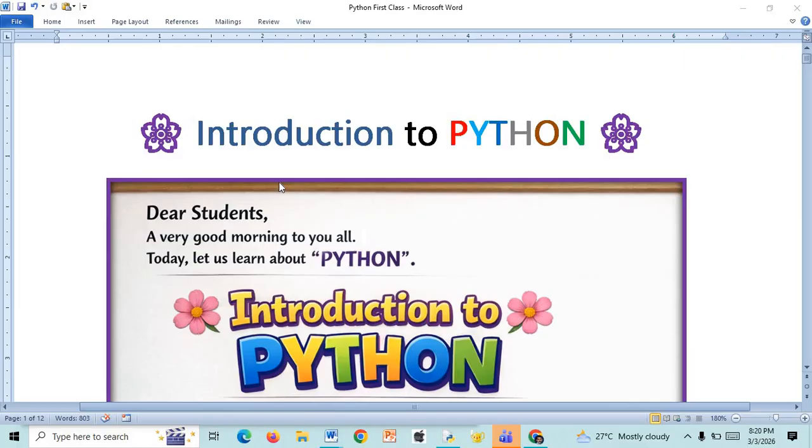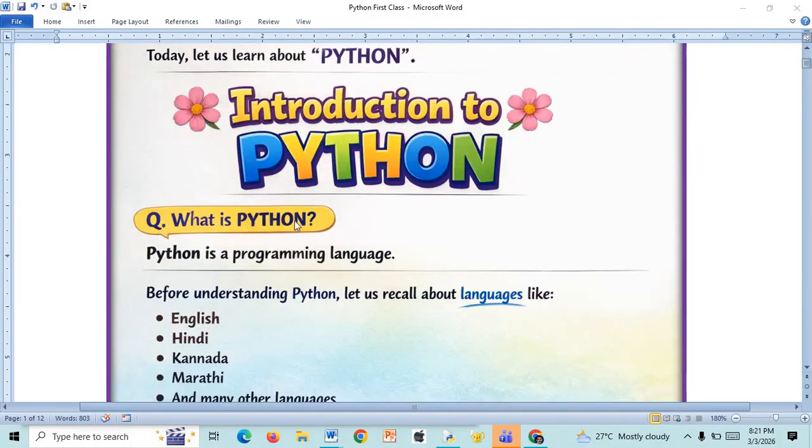Let us discuss what Python is and what the use of learning this Python programming language is, and other topics related to Python also in today's class. Someone may ask you the question, what is Python? The simple answer is that Python is also a programming language. Already you might have heard about different programming languages like C language, C++, Java, HTML. Like that only, Python is also one of the programming languages.